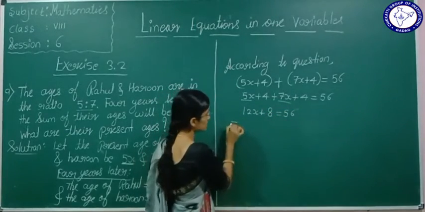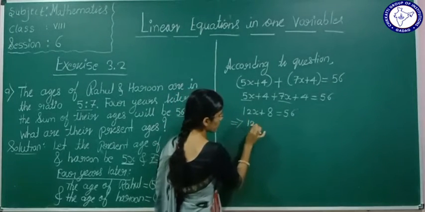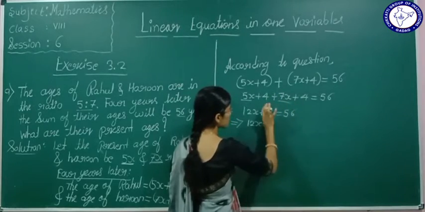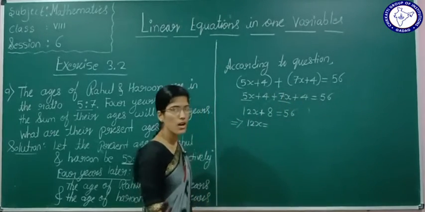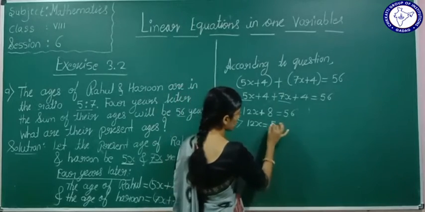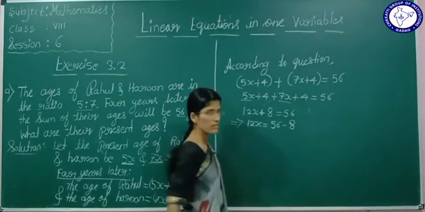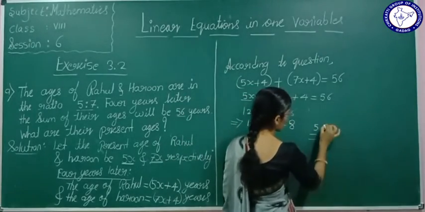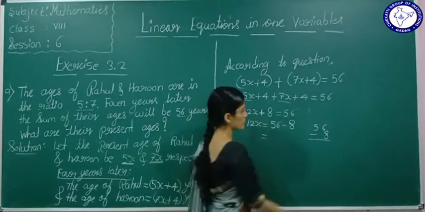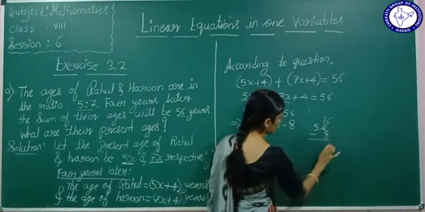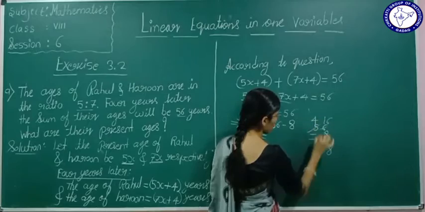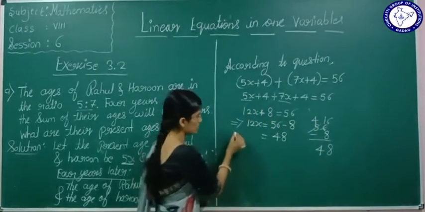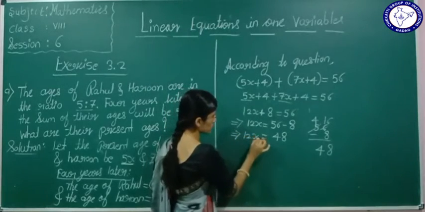So this implies 12x is equal to, we will transpose this 8 to the RHS, that will be 56 minus 8. So what is 56 minus 8? From 6, minus 8 won't go, we will make it 16. 16 minus 8 is 8. Here it will become 4, that is 48. So this implies 12x is equal to 48.